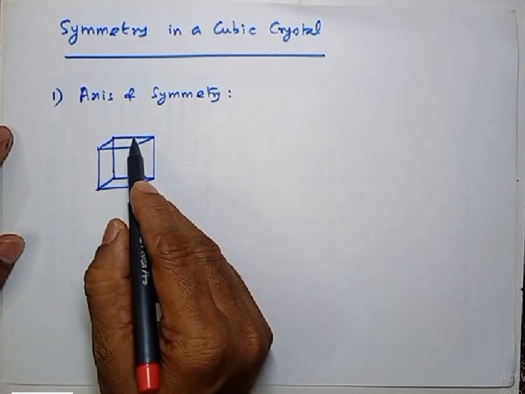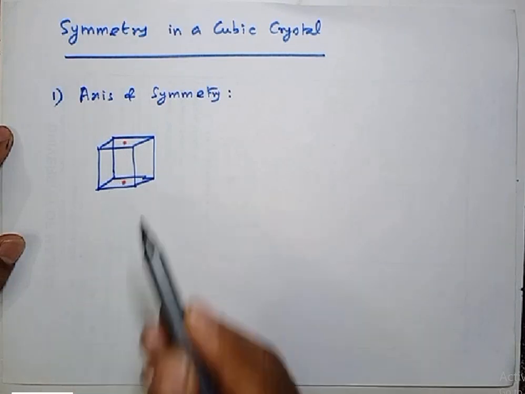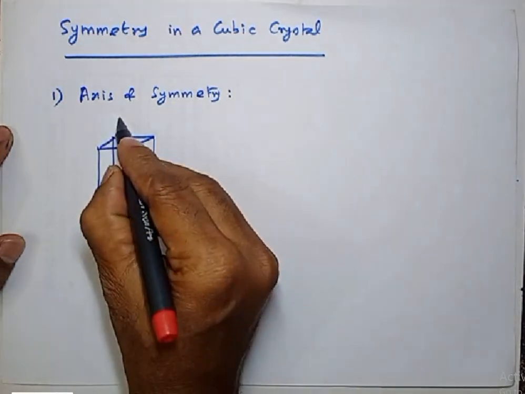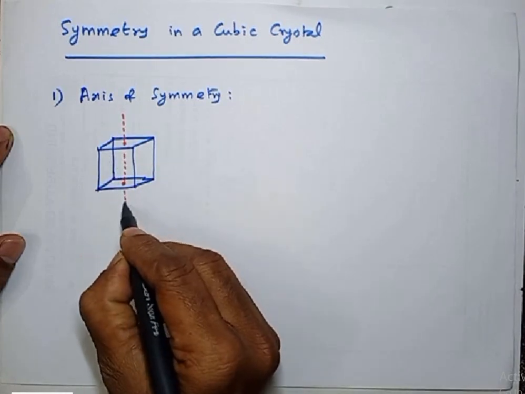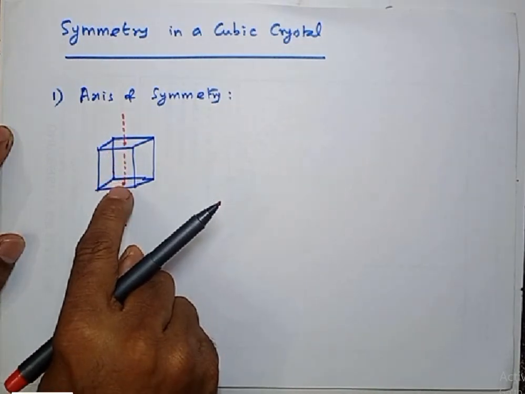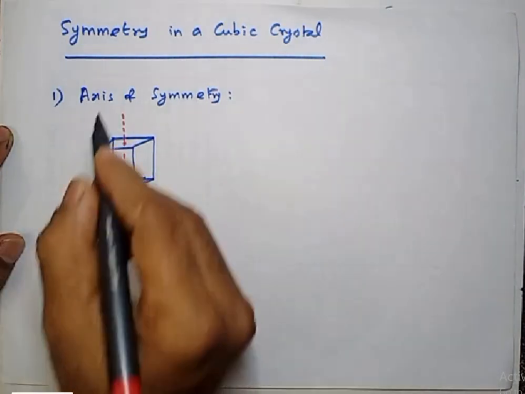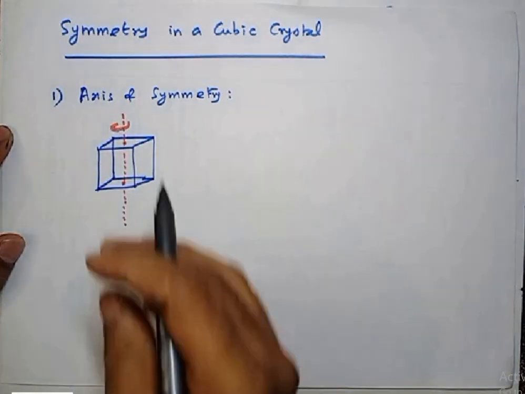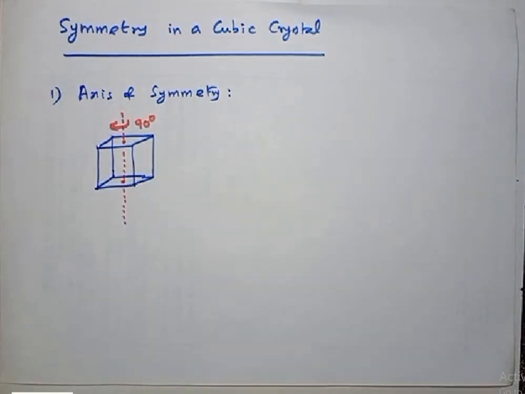Now I'll fix an axis passing through the center of the top face and the center of the bottom face. Observe carefully. Now I'll fix an axis here, this axis passing through the center of the top face and center of the bottom face, that is centers of the two opposite faces. If I rotate by 90 degree, I'll get equivalent shape. Can anyone tell me what is the order of this axis?